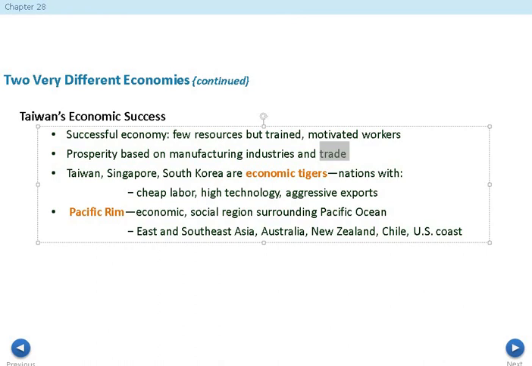Now, the Pacific Rim is an economic and social region surrounding the Pacific Ocean, and what we see is that in East and Southeast Asia, Australia, New Zealand, Chile, and off the United States coast, this Pacific Rim, a lot of people are going to be pushing for these economic tigers to be trained as much as they can. And so what we see is that it's a huge, huge, huge push for modernization.